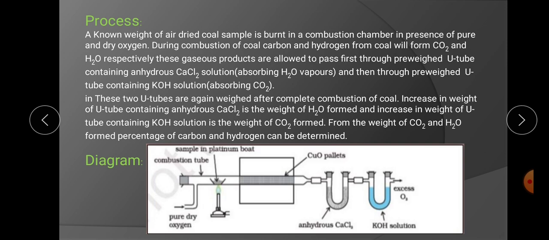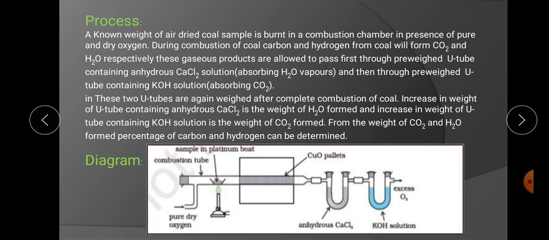These CO2 and H2O vapors are allowed to pass through the first anhydrous CaCl2 U tube where H2O vapors will be absorbed, and then through the KOH U tube where CO2 gas will be absorbed. By absorption of these gases, the U tubes' weight will increase.